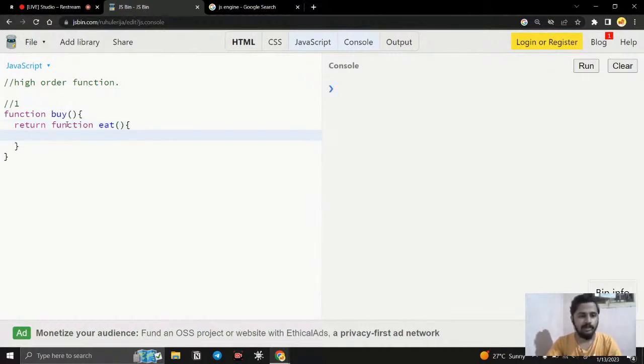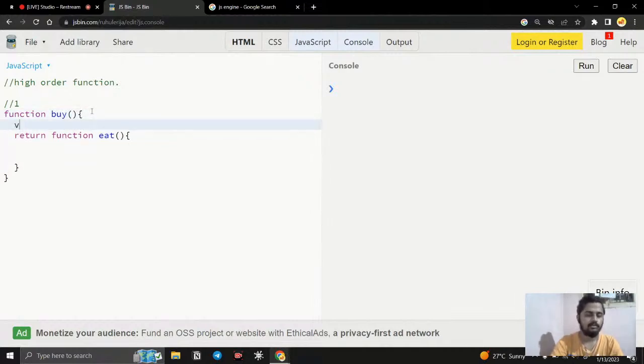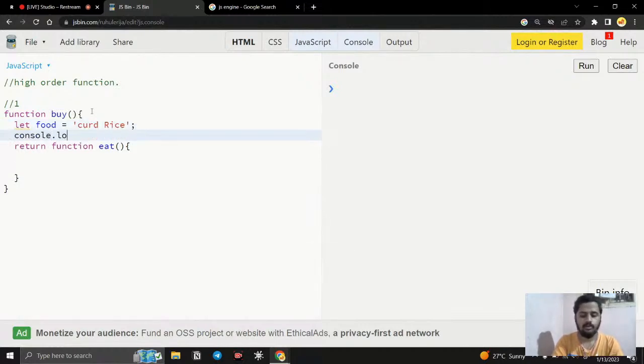When I call this buy function, I will write let food equal to, you can say, curd rice, like this. Here I ask for console.log food, right?